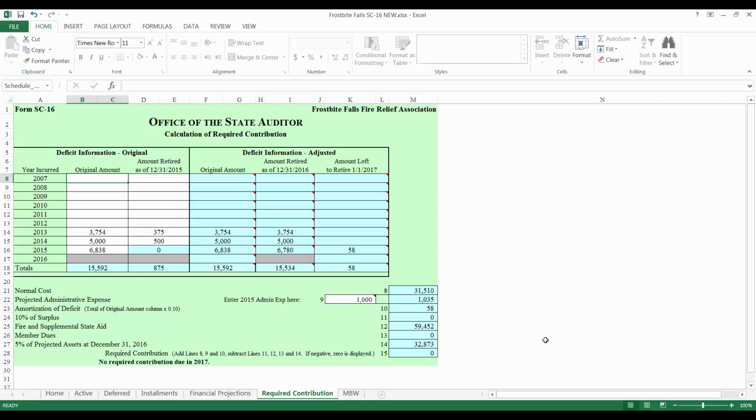Line 15 shows the amount of required contribution that will be due in the following year. The required contribution is required to be paid in full during the upcoming calendar year.